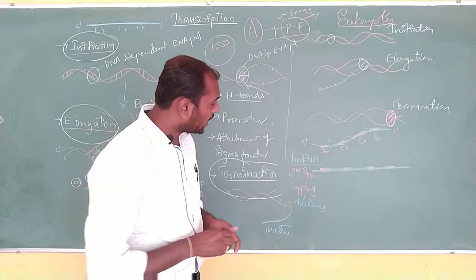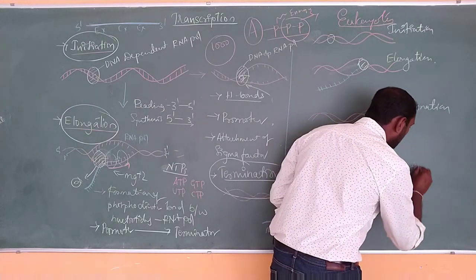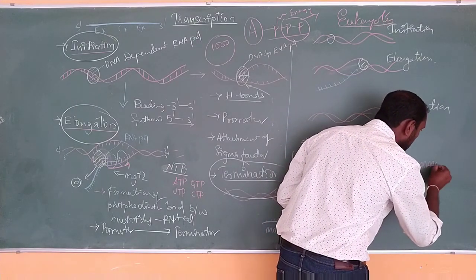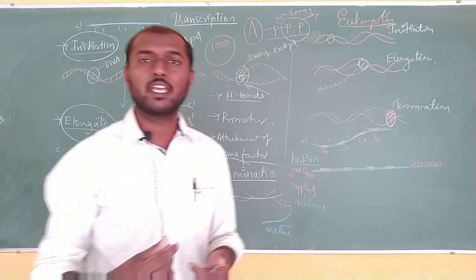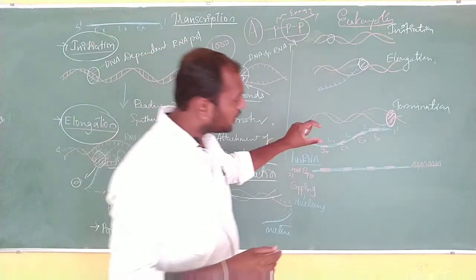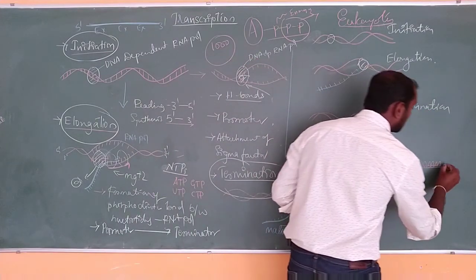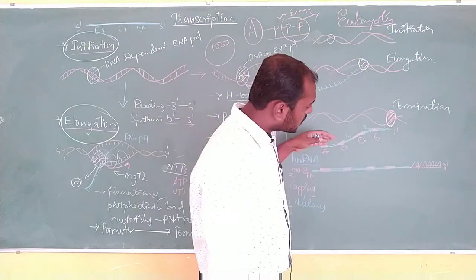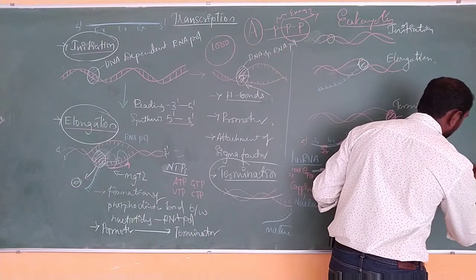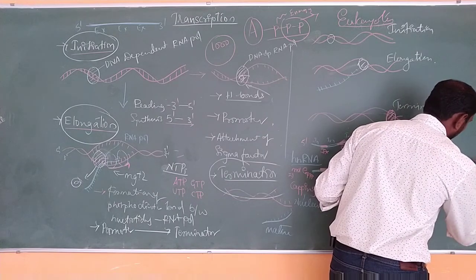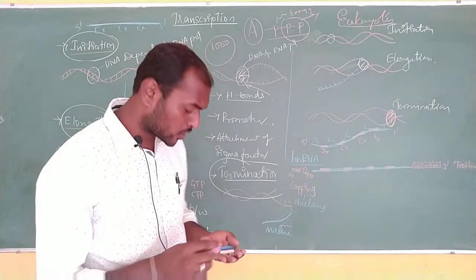Is that understood? That is one. And another process happens at the end, that is the addition of a large amount of continuous A, that is adenosine. So we add a lot of A, usually at the 3' end. This is what we call tailing.